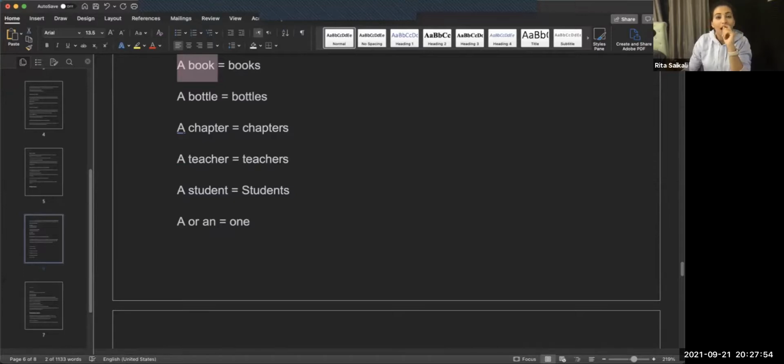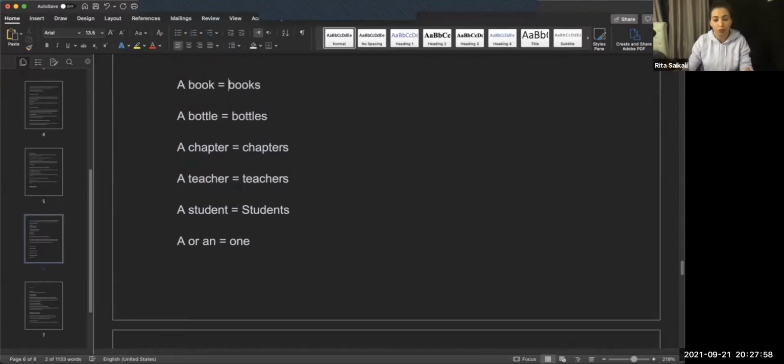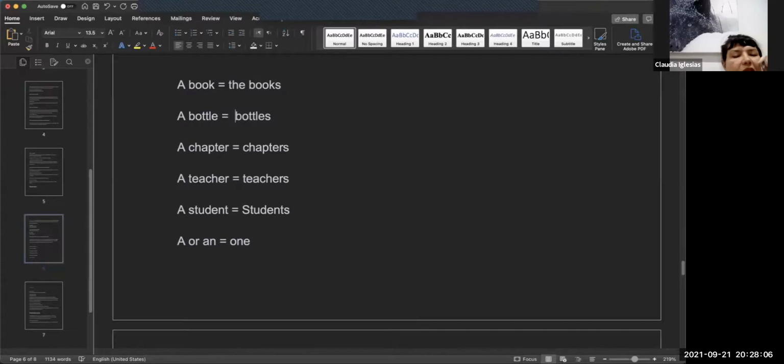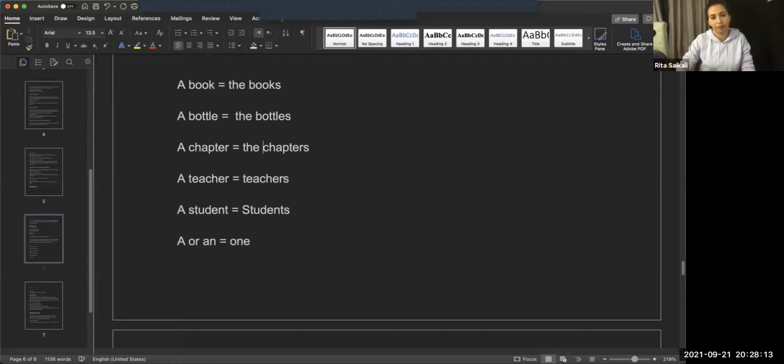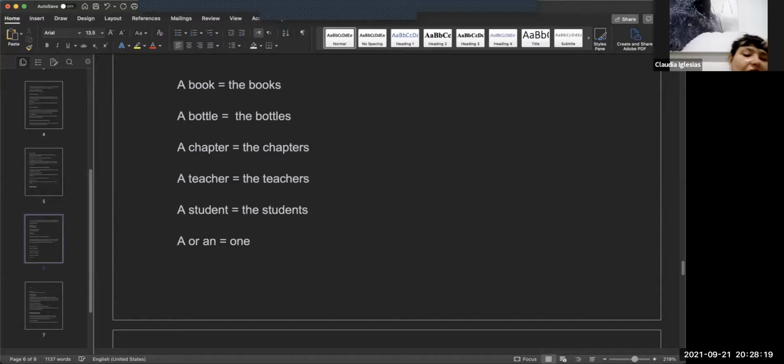After that, we don't use a. If we want to use the article, we use the books, the bottles, the chapters, the teachers, the students.